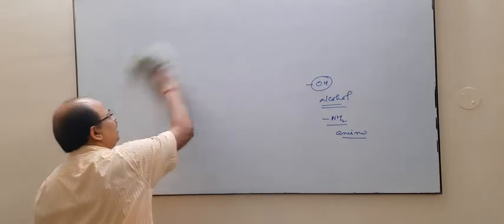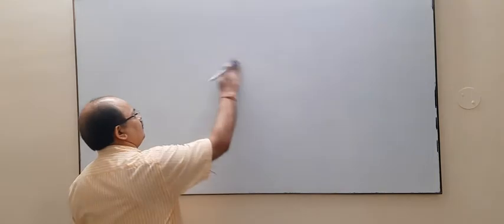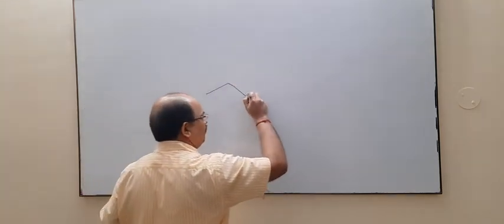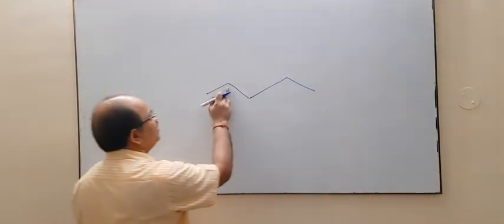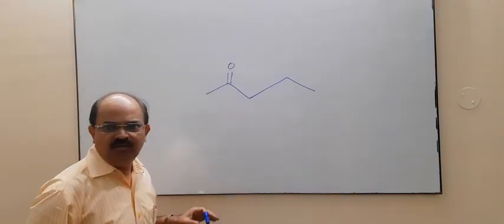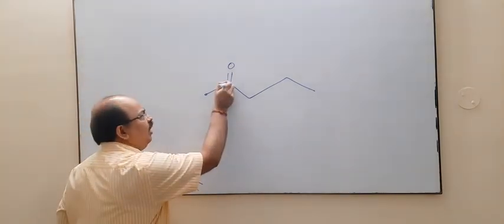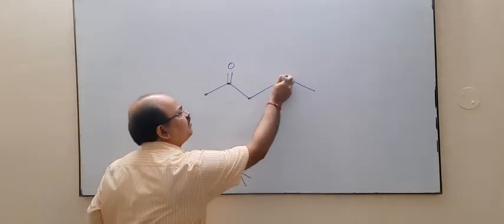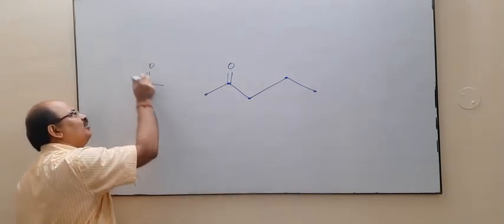Suppose we have a compound of this type with 5 carbons, 1, 2, 3, 4, 5, and we put a functional group on it. This carbon, this carbon, this carbon, this carbon and this carbon are all carbon.